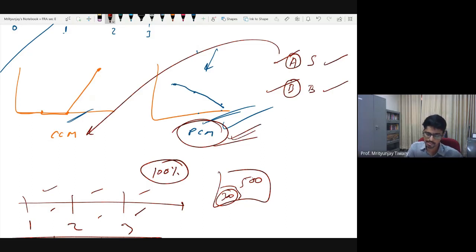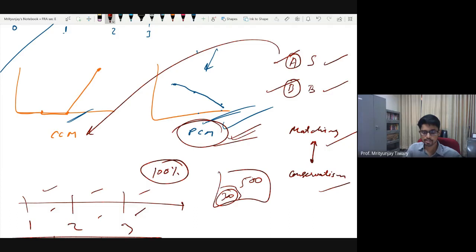Basically, what is happening here is that there is a tussle between the matching concept and conservatism. In fact, these two concepts are always at loggerheads with each other. Conservatism says that wait until you are more sure, reasonably sure. Matching says that you should reward the period in which you have generated the resources or consumed the resources. You remember the definition of both the concepts?